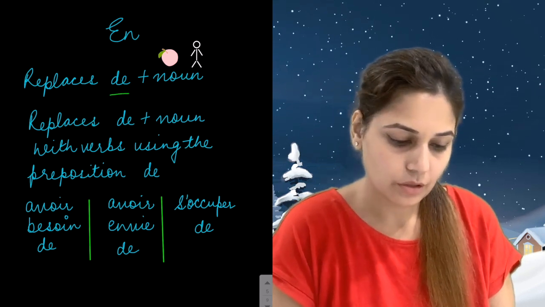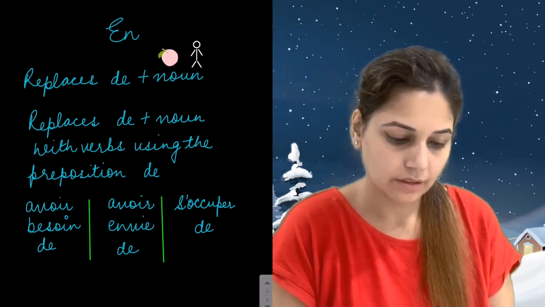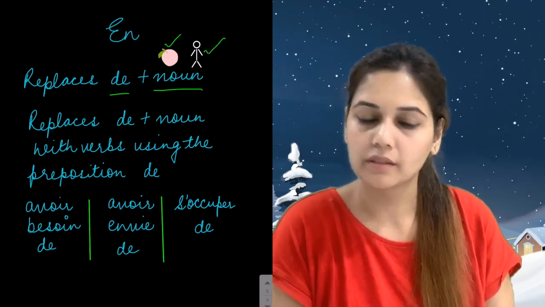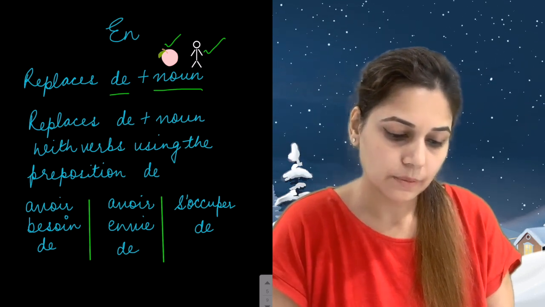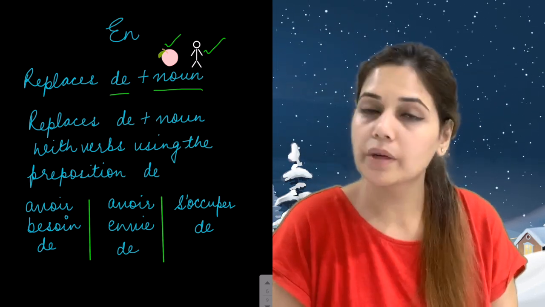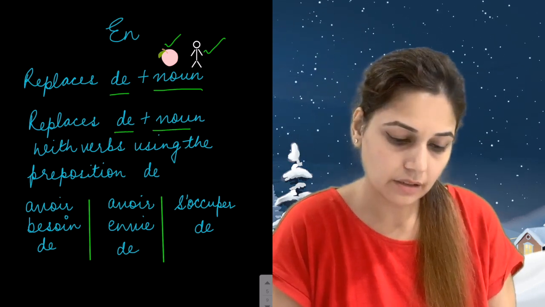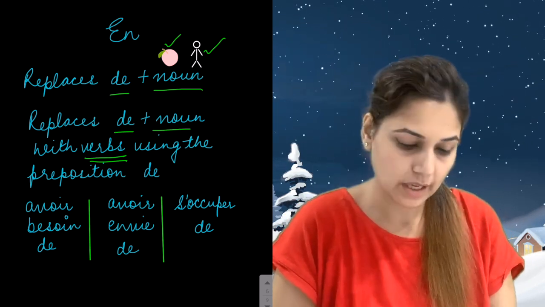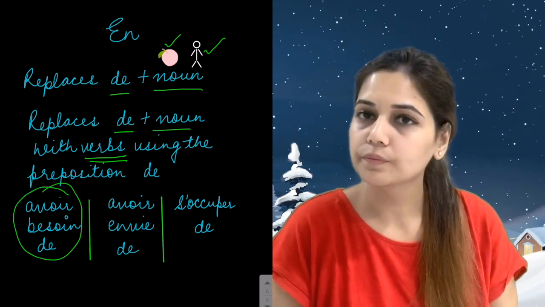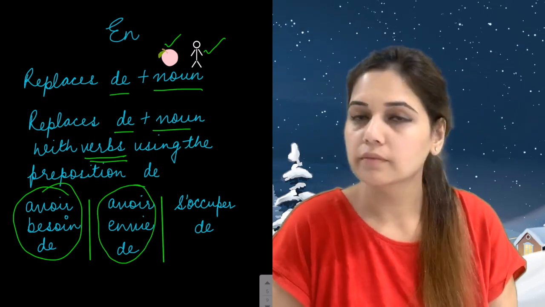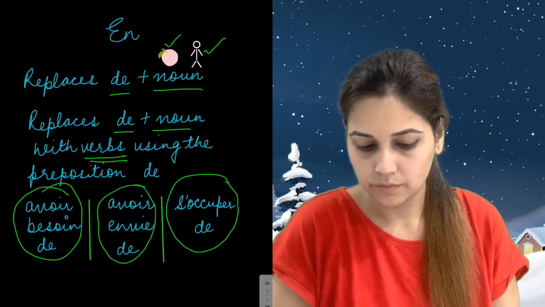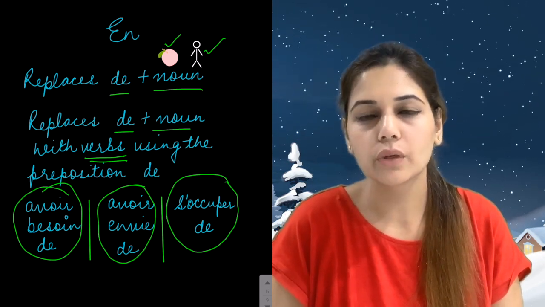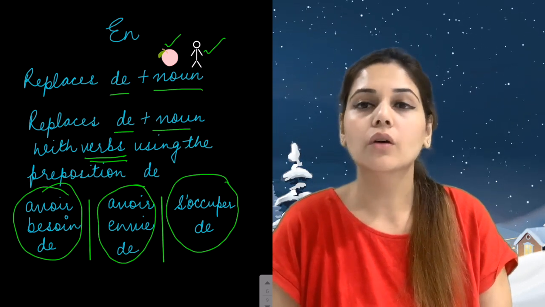So let's quickly check how we use EN. EN is used to replace de plus noun, which can either be a person or an object. It also replaces de plus noun with verbs using the preposition de. That means there are certain verbs which use the preposition de. For example, avoir besoin de, avoir envie de, s'occuper de. So all these will be replaced with EN. Now let's have a look at a few examples to understand the concept of EN.